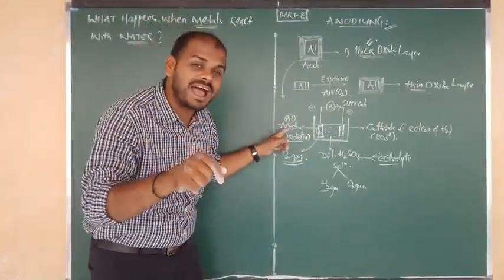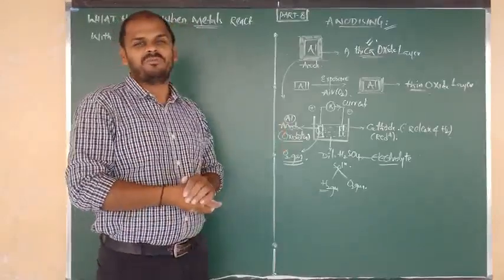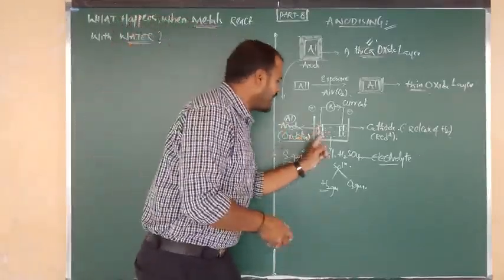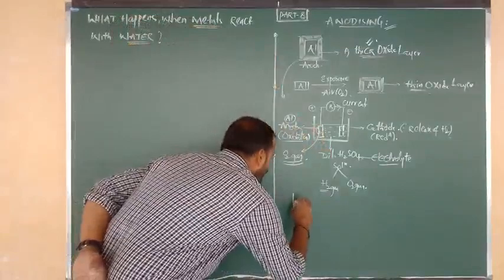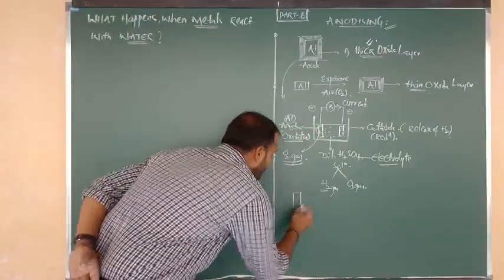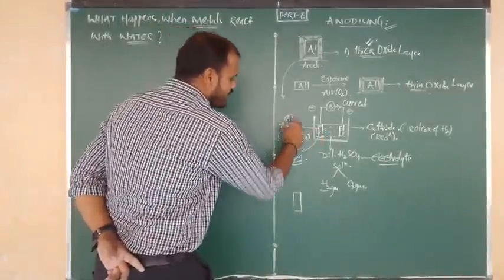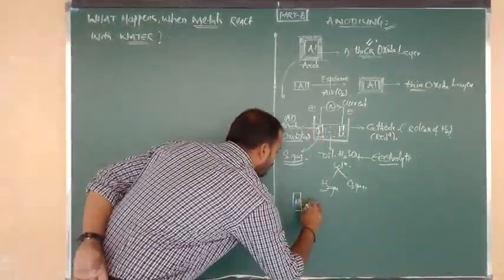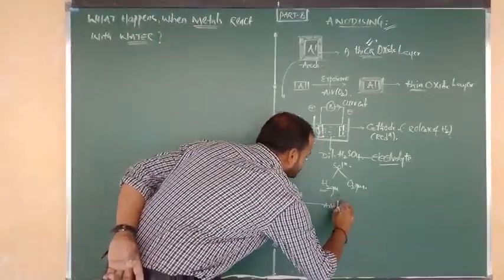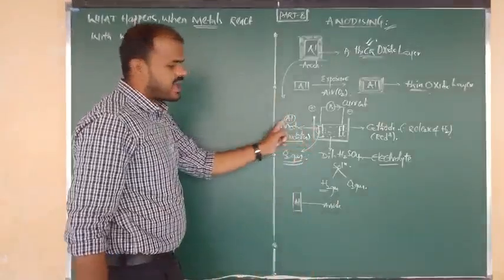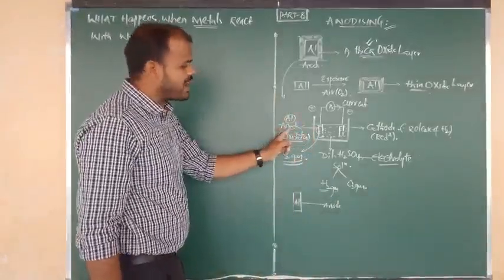But what is meant by anode? Anode is nothing but aluminum. So here an aluminum rod is there. I am going to consider this a piece of aluminum. The aluminum rod or aluminum electrode is going to act as anode.